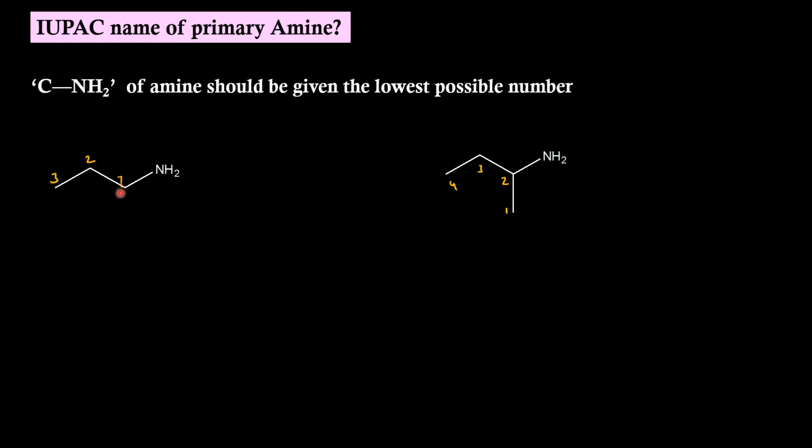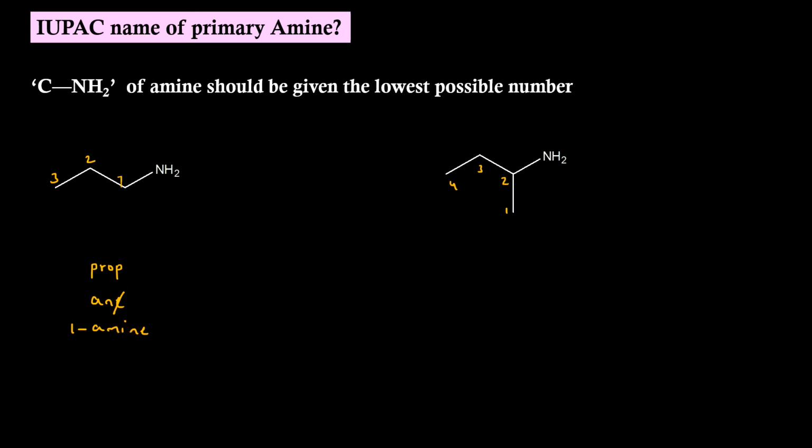For the first molecule, root word is prop. Primary suffix is ane. Secondary suffix is amine at position 1. We have to drop the E of primary suffix. Whenever NH2 is present at 1, we need not specify its position in the IUPAC name.